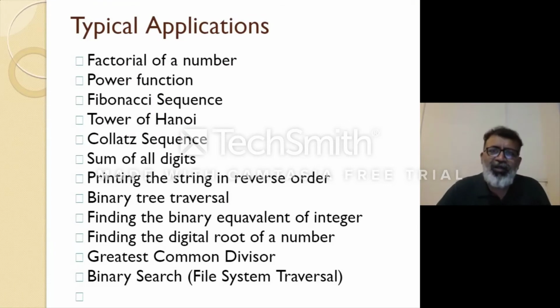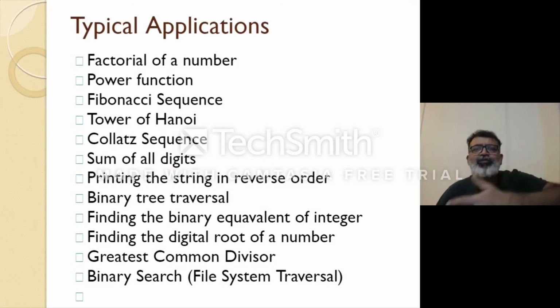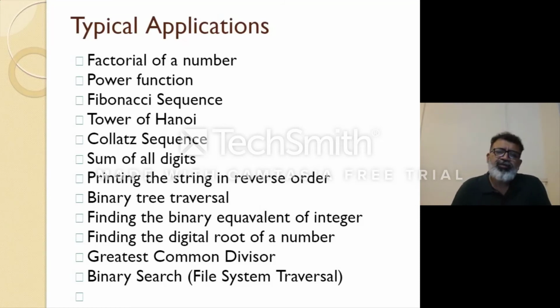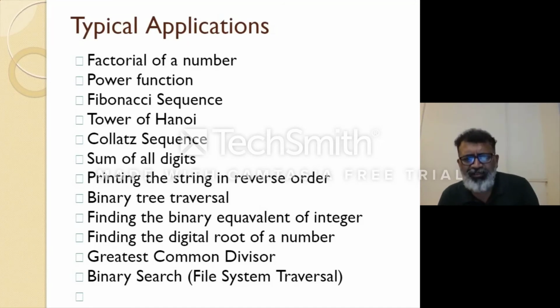So when a file is to be searched on the hard disk, then file system traversal with recursion is the only way. A loop is not going to help, no other data structure is going to help, only recursion is going to help. So these are some of the typical applications.